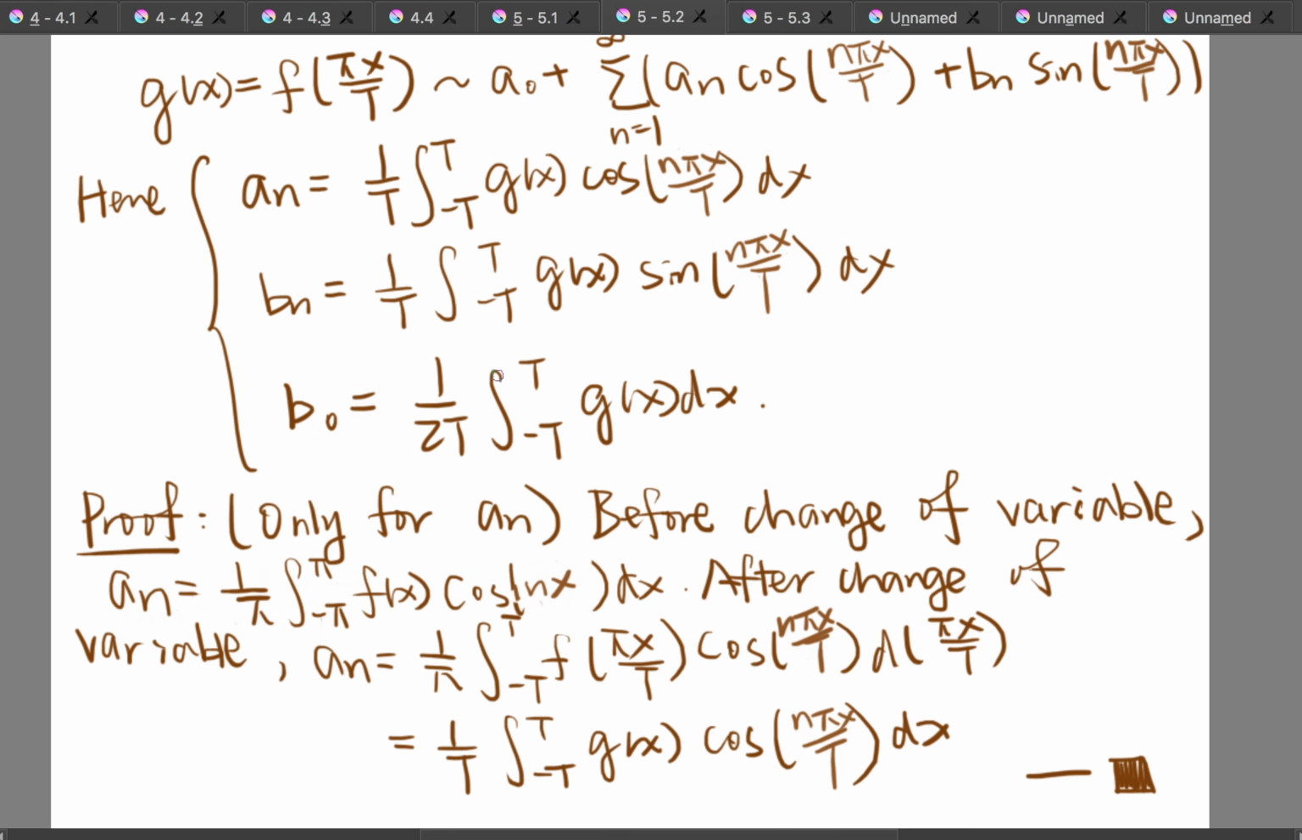And I will prove the case of a_n, and the other cases I will leave as an exercise. First of all, before the change of variable, a_n is given by this form. And after the change of variable, we get that the x is replaced by pi x/t. And for this term, dx becomes pi dx/t. And the pi here and the pi here will cancel out, and we are left with 1 over t here. Also note that the upper bound and lower bound are also replaced. And therefore, we get the expression for a_n.